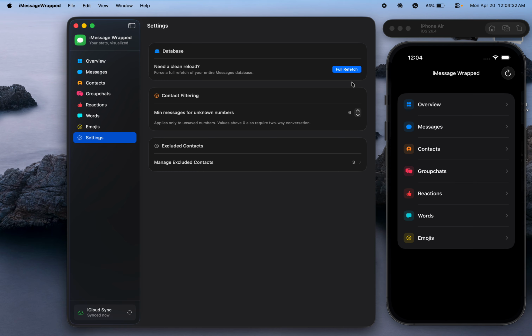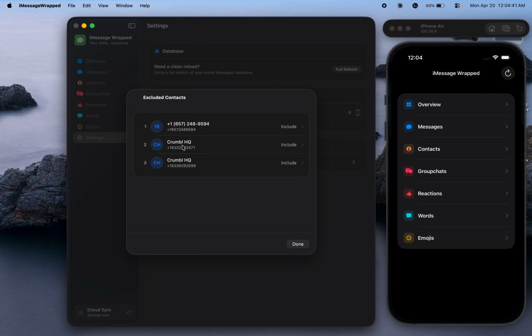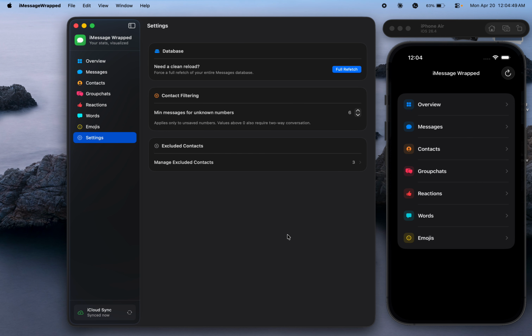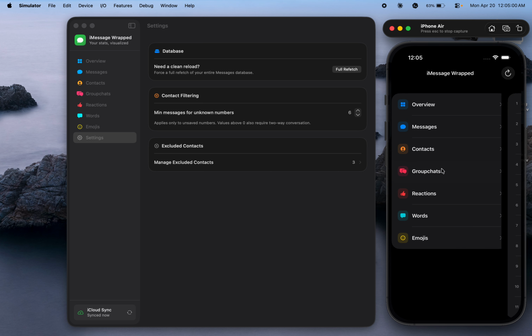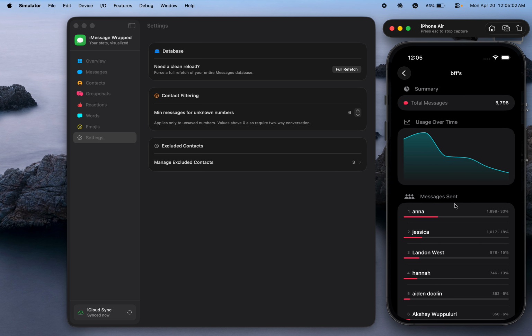Kind of make sure things were fully refetched, filter out any messages from spam numbers that would throw off the data, and even ignore some of my work numbers that send me authentication codes that throw things off, since I authenticate a lot through work. But iCloud Sync is enabled, so you can view pretty much everything you just saw right on the phone, which is really nice if you wanted to check out the group chat data.